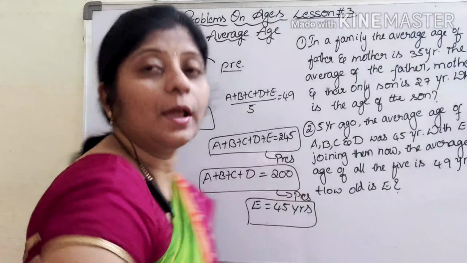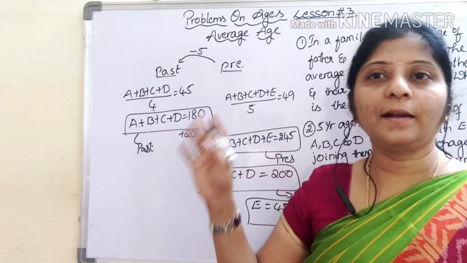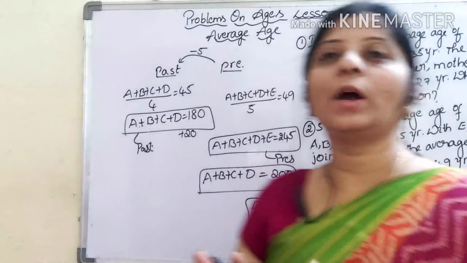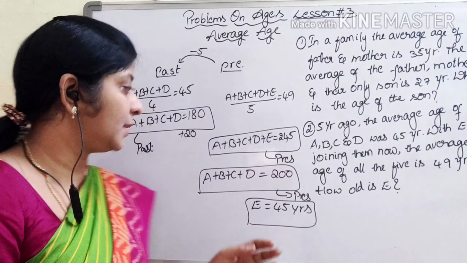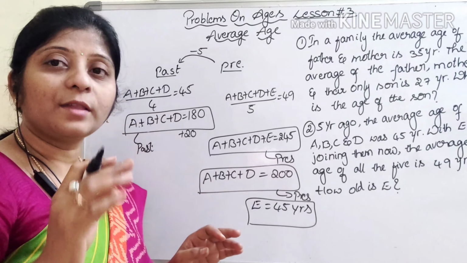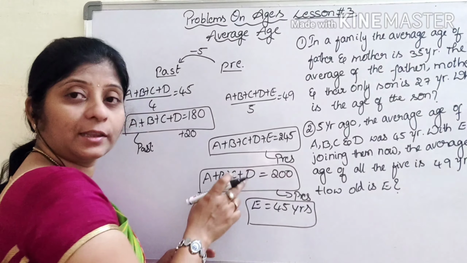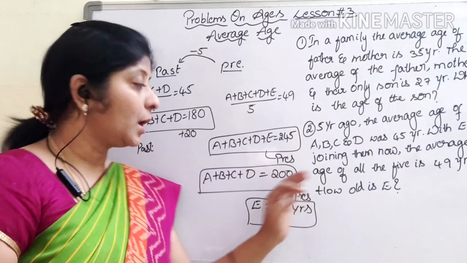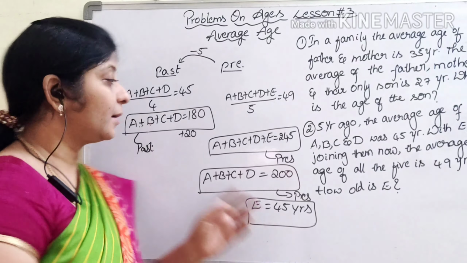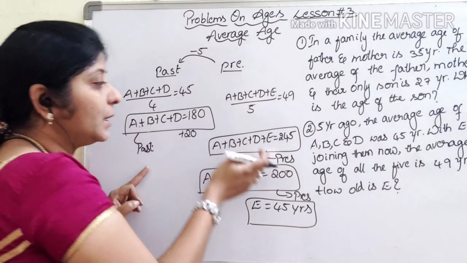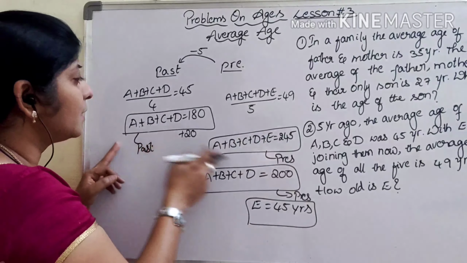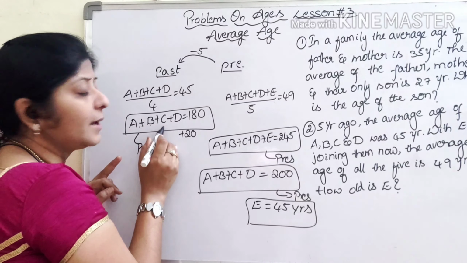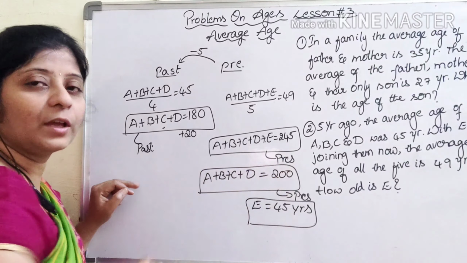So like in these problems, if you are given present and past, or present and future, then when you are subtracting the equations, you have to check whether the two given equations are in present or in future or in past. Then only you can subtract. But here one is in past tense and the other is in present tense, so you can't calculate from these two. Maximum students make mistakes at this level, so be careful of that point.